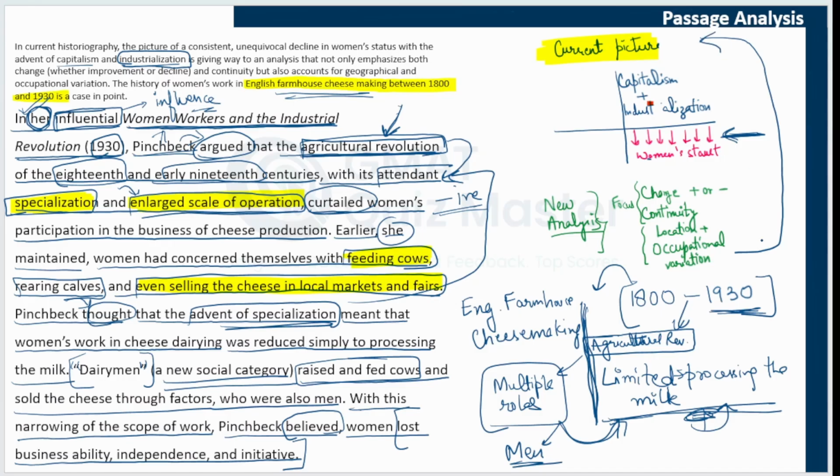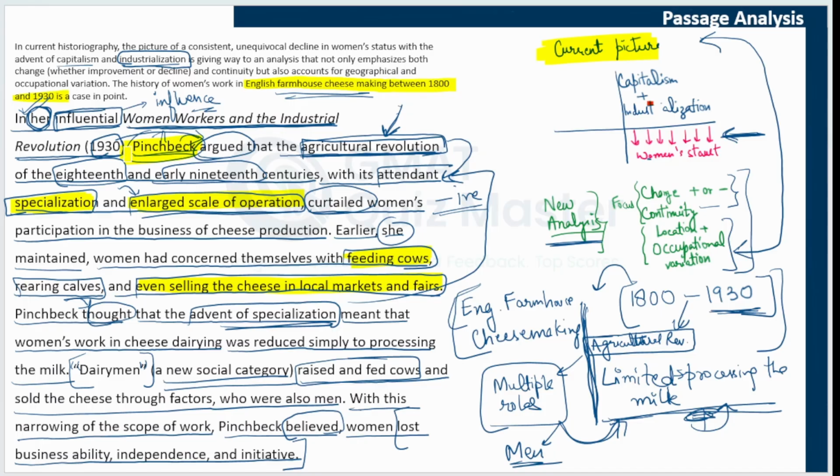However, this current analysis is being replaced by a new analysis, which focuses on change, which is improvement as well as decline, continuity, and other factors that can affect it. The paragraph does not discuss this new analysis a lot. It considers one case, English farmhouse cheese making. This is the case study that we are discussing. And the author presents the work of one writer, and this is an influential work.